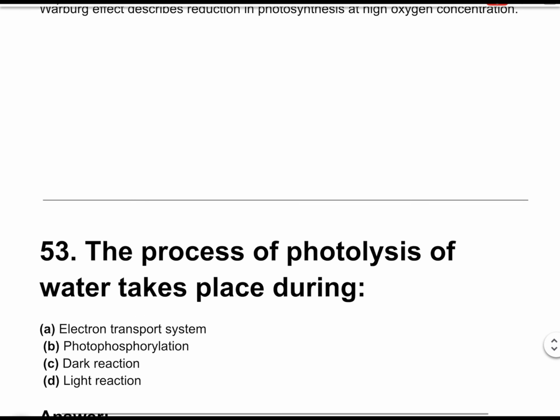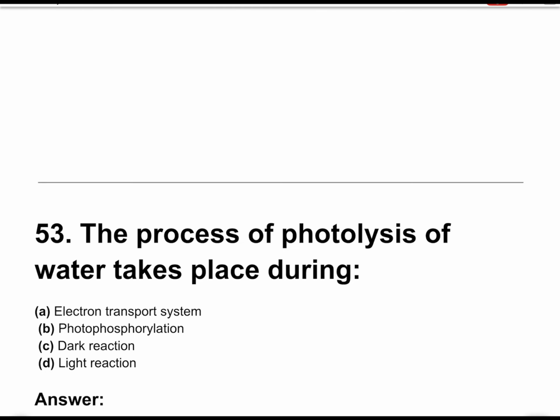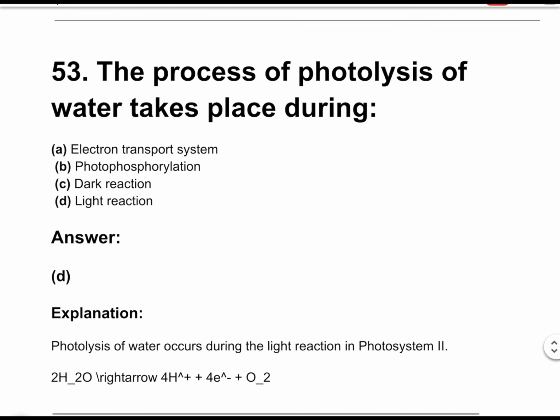Question number 53. The process of photolysis of water takes place during. The correct answer is option D, light reaction. Photolysis of water occurs during the light reaction in photosystem II. In that reaction, 2H2O → 4H+ + 4e- + O2.